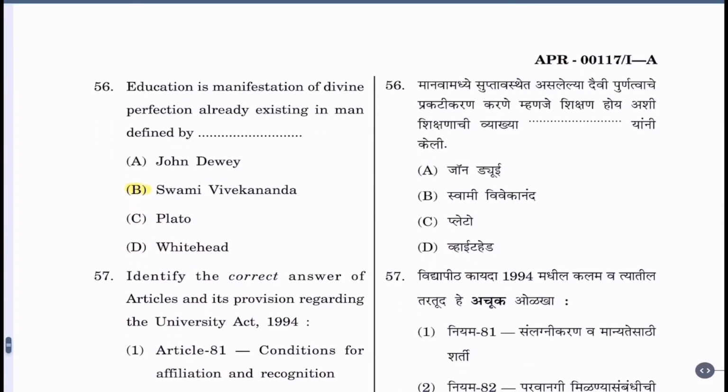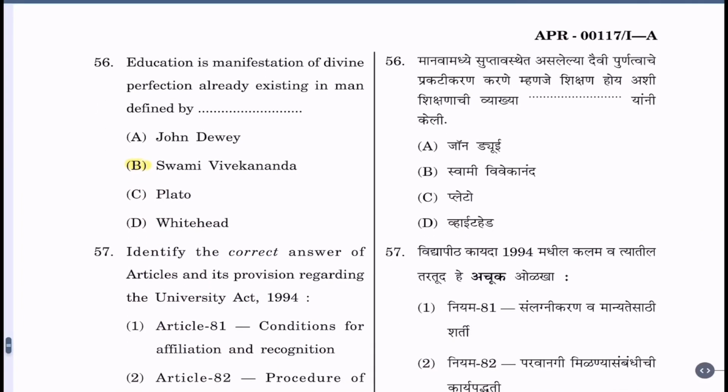Question 56. Education is manifestation of divine perfection already existing in man, defined by A. John Dewey, B. Swami Vivekanand, C. Plato, D. Whitehead. Correct alternative is B. Swami Vivekanand.